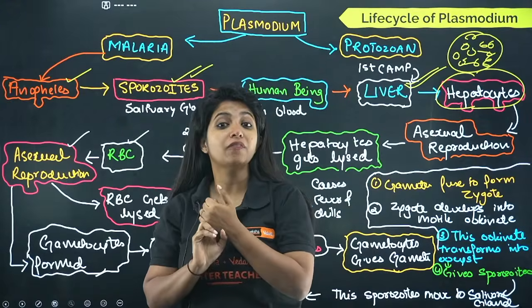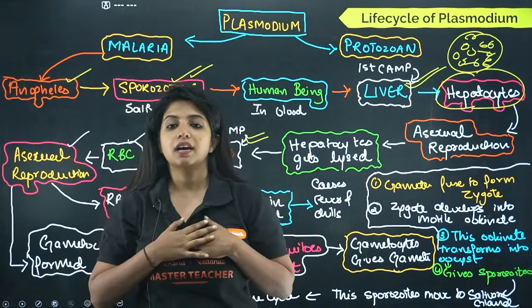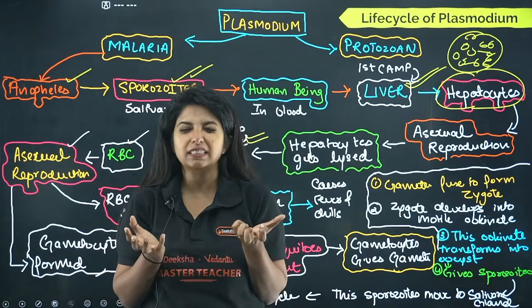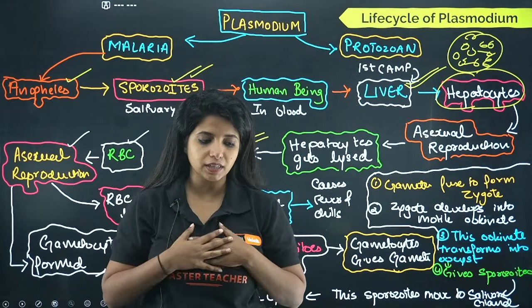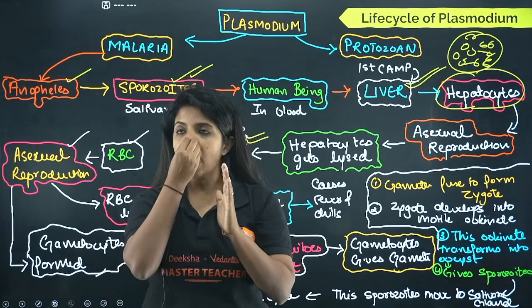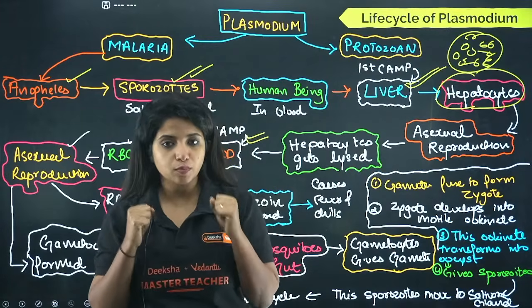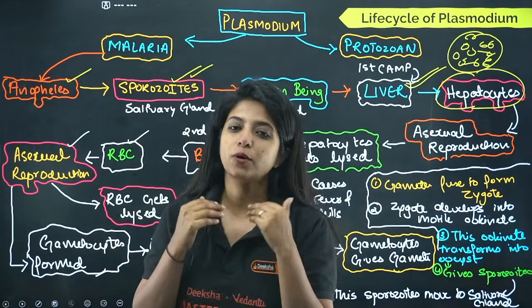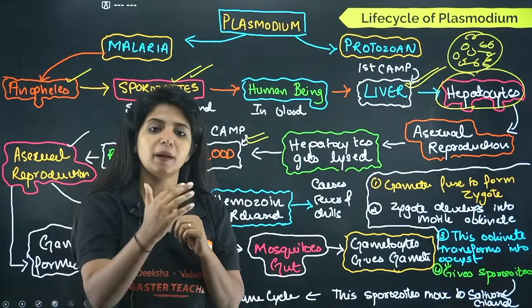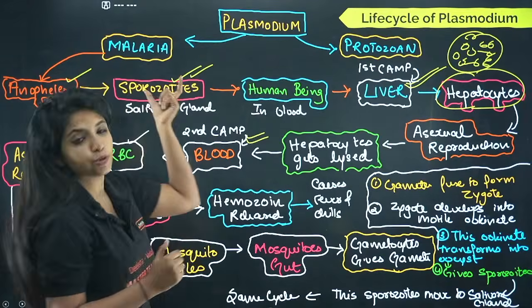Fine. So malaria, my dear children, is spread by Plasmodium. You have 3 forms of Plasmodium: Plasmodium vivax, Plasmodium falciparum, and Plasmodium malariae. Out of that, Plasmodium falciparum causes the malignant form of malaria. If Plasmodium falciparum is causing the disease, there are chances that you might even die, right?